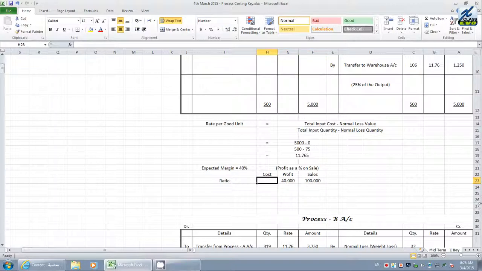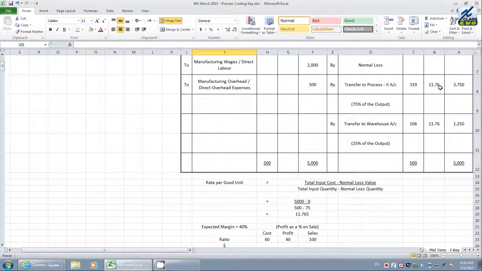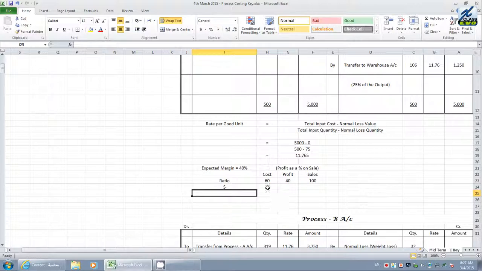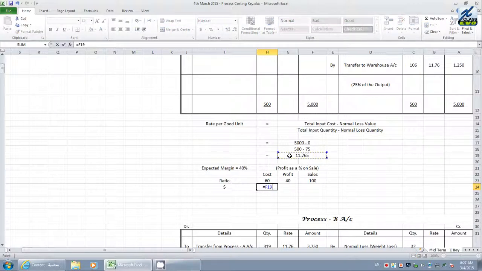How much is your cost? 60 is your cost. I do not want to see decimals here; I want to reduce the decimal points to make it clear. This is the ratio. And then I know the value. What is the value you know? You can take per unit or you can take total value. Let us take per unit. Already we have calculated the per unit cost: this is 11.76. This is the cost value.